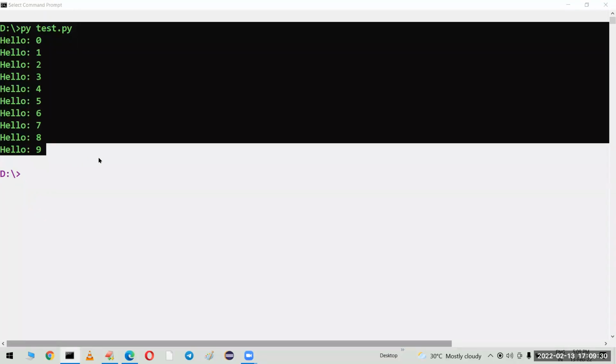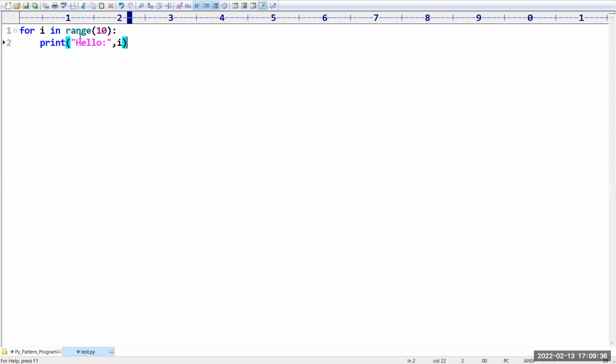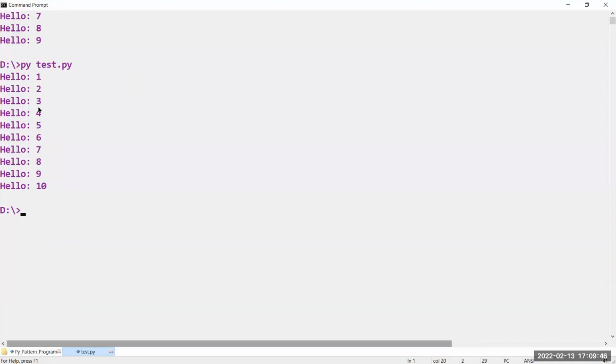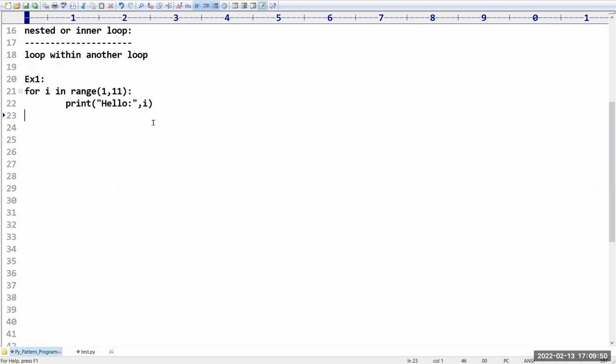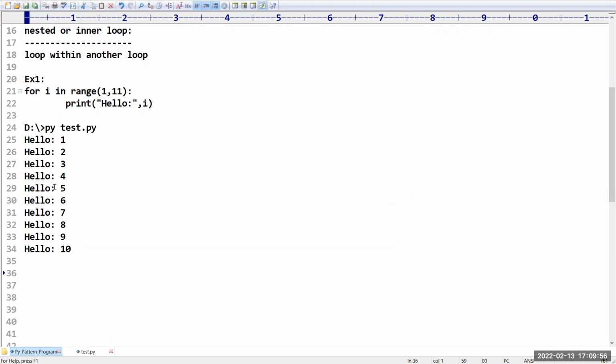But the numbers are starting from 0. I want them from 1. No problem. You can start the range from 1. If you take 1, compulsorily the second parameter should always be plus 1. Now you will get the values from 1 to 10. Everyone will know this phenomenon of how to generate these looping statements.